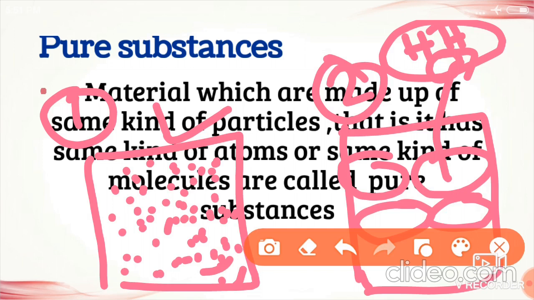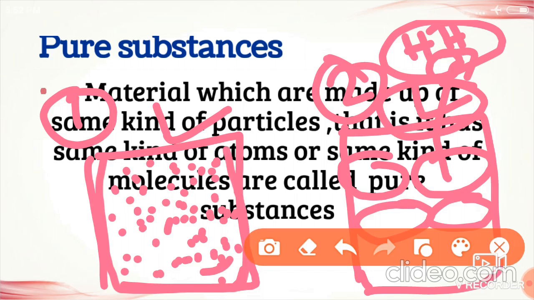So the first material is also a pure substance, and the second material is also a pure substance. The only difference is that the first is made up of the same kind of atoms, and the second is made up of the same kind of molecules. Understood? Even though both are pure substances, both are different, right? So we should differentiate them. We give names for this. The first, which is made up of the same kind of atoms, we name as elements. And the second, which is made up of the same kind of molecules, we name as compounds.